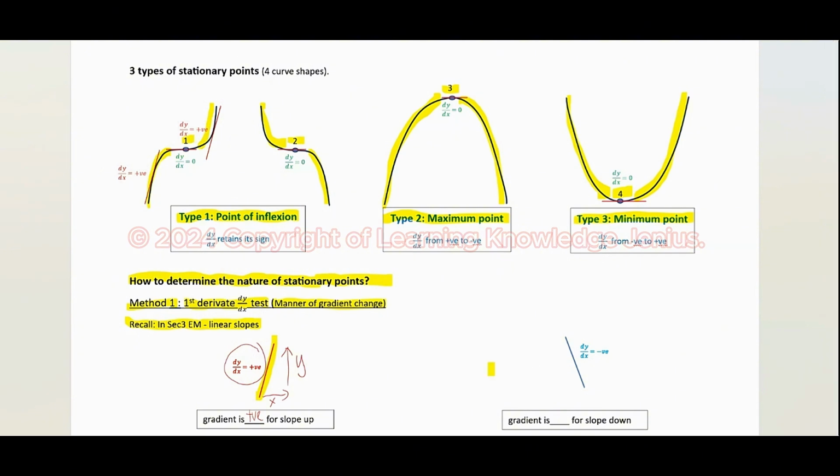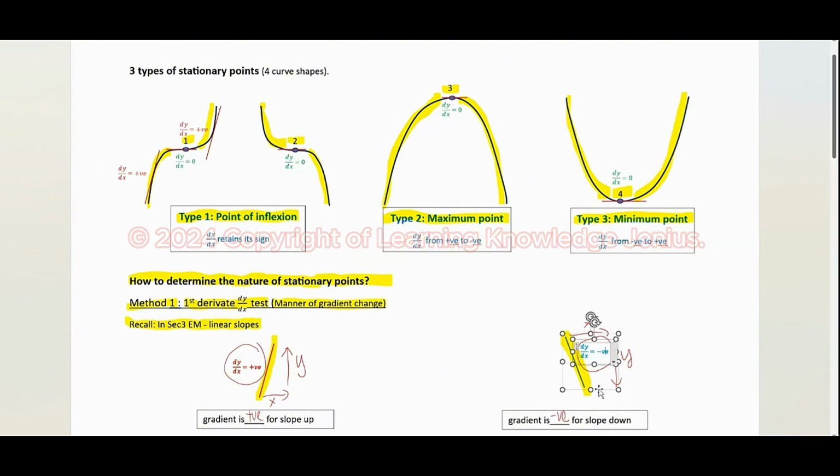Come back to this. This is a negative slope. Negative slope means when x increases, the y decreases. So it means the gradient is negative. And we also have dy/dx is negative. Same thing.